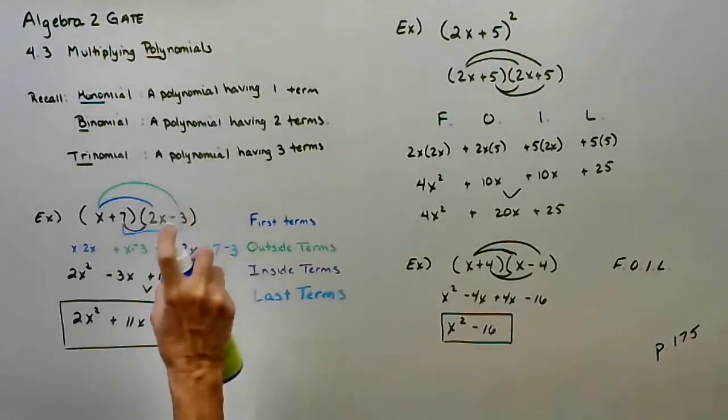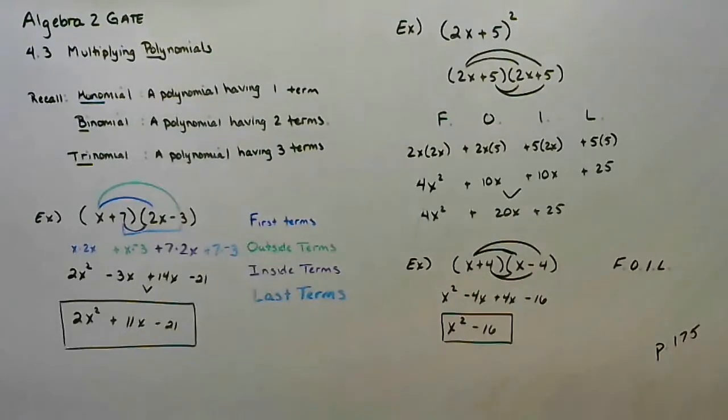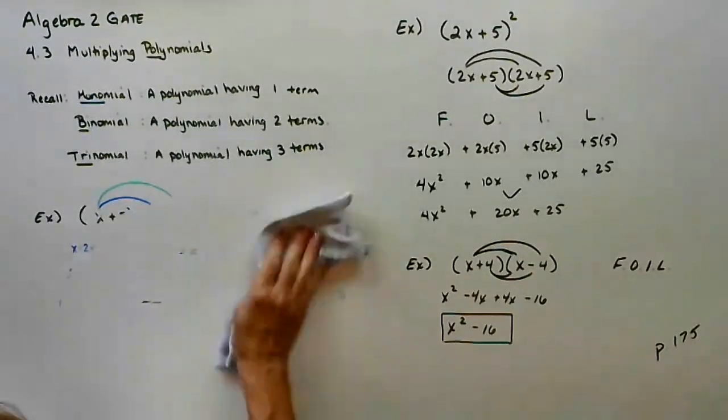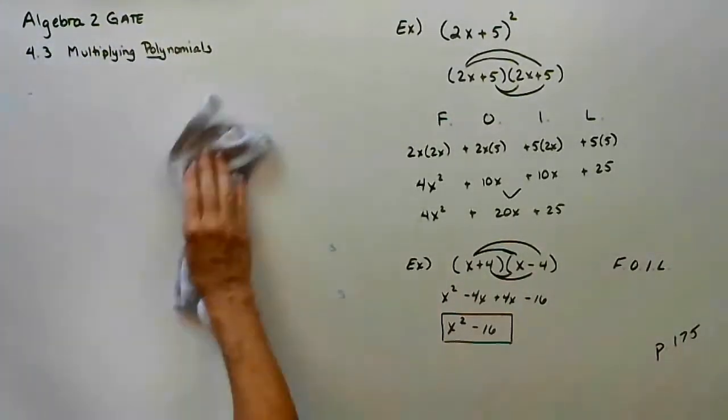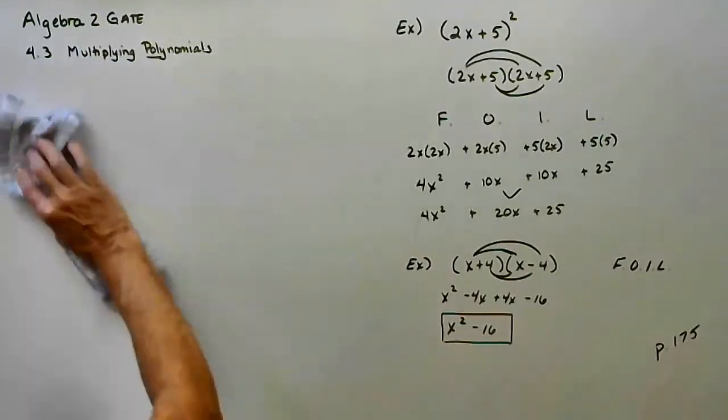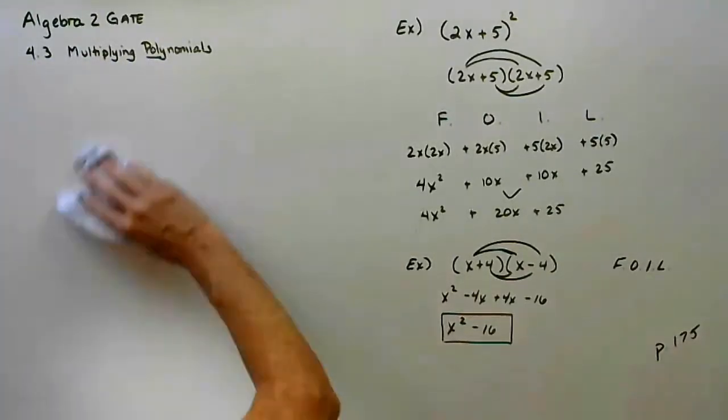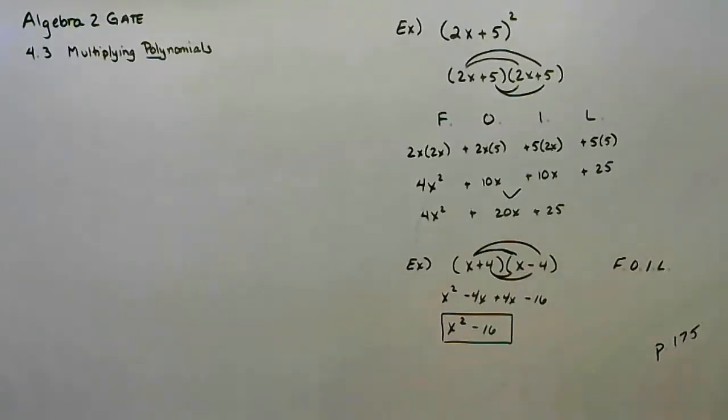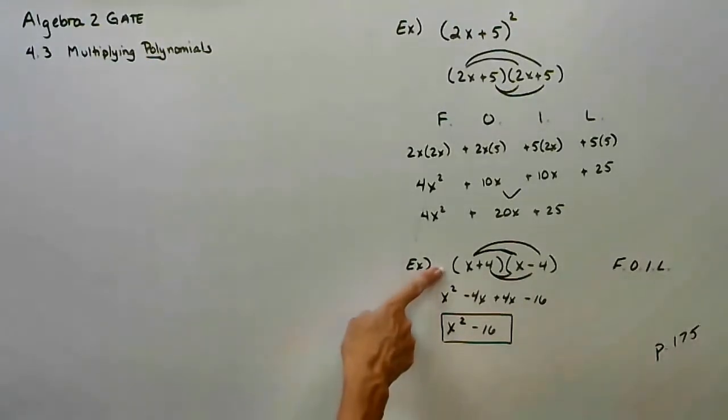Here, let's look at this. I want to see what you might do. I want to piggyback, also called springboard. Sometimes you hear of it as scaffolding if you're in an English class. I want to springboard off of this idea. Anytime you have the sum and difference of two terms.